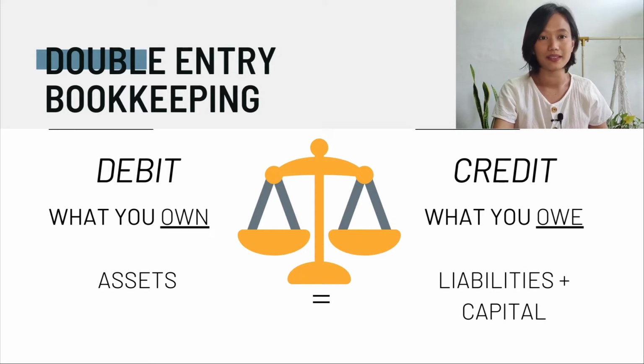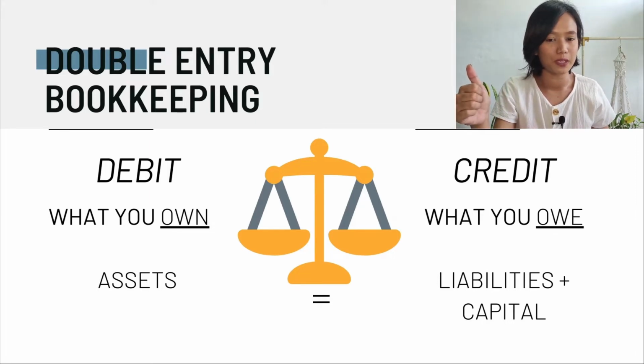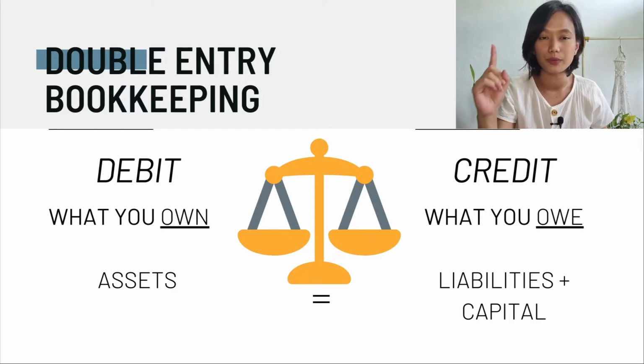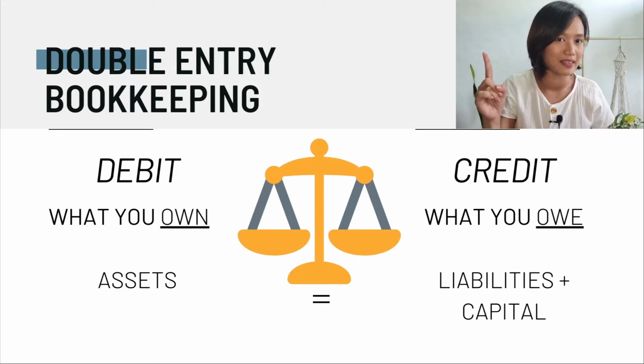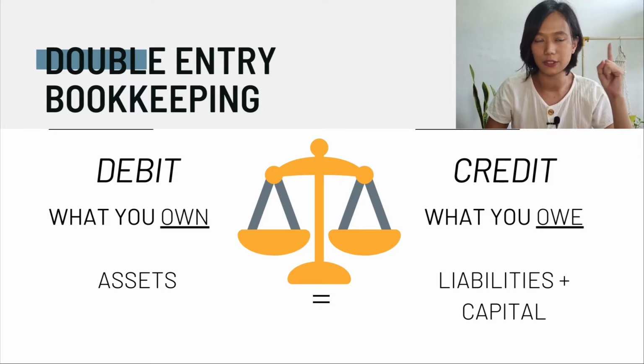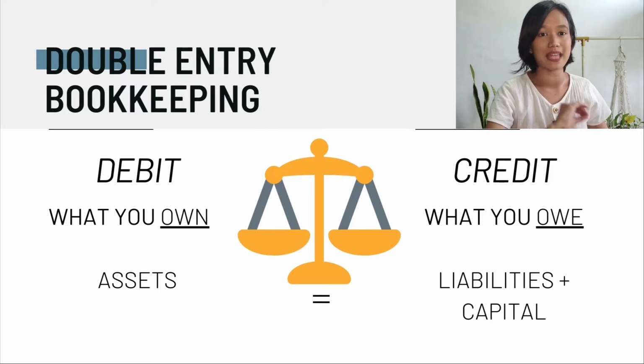So remember the accounting equation that assets is equal to liabilities plus capital. And remember the double entry bookkeeping that for every debit, there is always a credit. Now, when we record in the journal, remember that when we increase an asset, it is a debit. If we increase the liabilities or the capital, it is a credit, because that is their normal account.